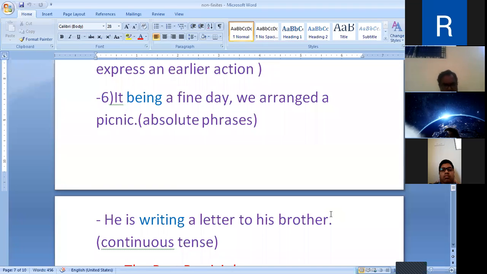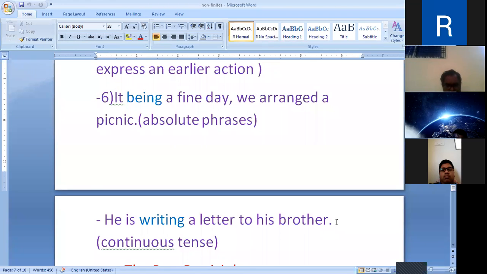Most importantly, present participle is also used to form the continuous tense. To form the continuous tense, its structure is to be plus V1 plus ing. The most important use of the present participle is to form the continuous tense. He is writing a letter to his brother.